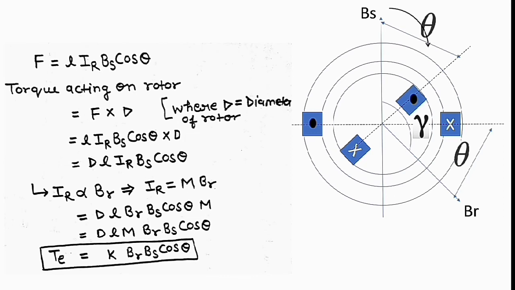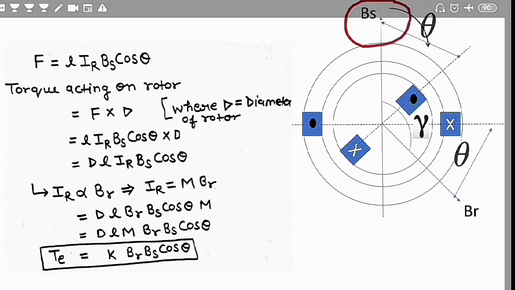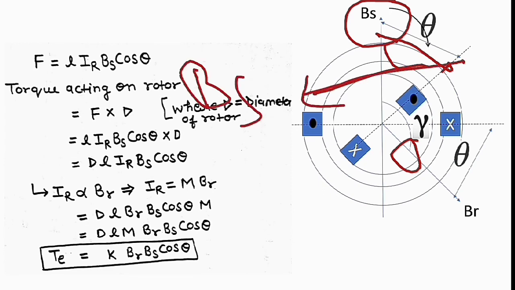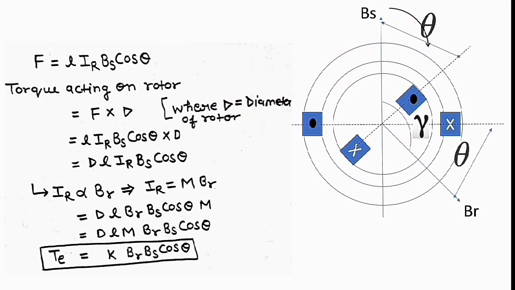We know whenever a current carrying conductor is placed in a magnetic field, a force is exerted or produced in the conductor. So if we consider the stator magnetic field BS, then for the current produced in the rotor winding, we can say the component is BS cos theta. So here we can say F equals L IR BS cos theta.